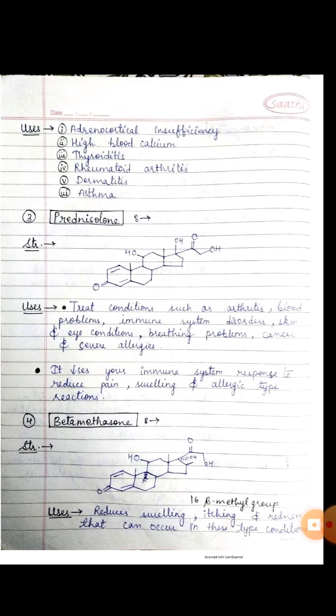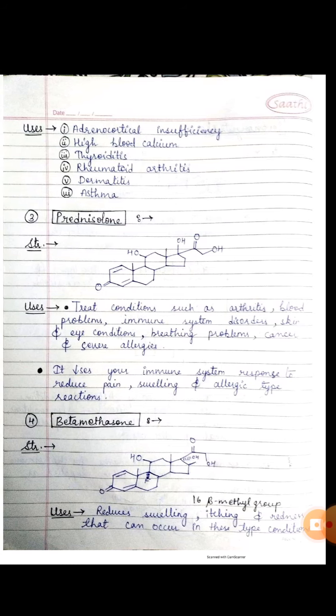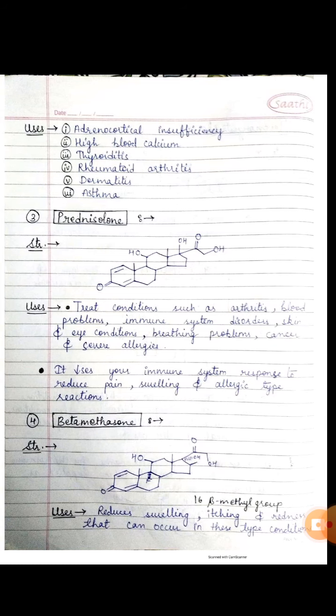Now next drug, that is betamethasone. This is the molecular structure of betamethasone, and the use of the betamethasone is to reduce swelling, itching, and redness that can occur in this type of conditions.